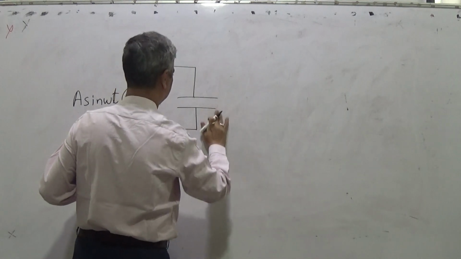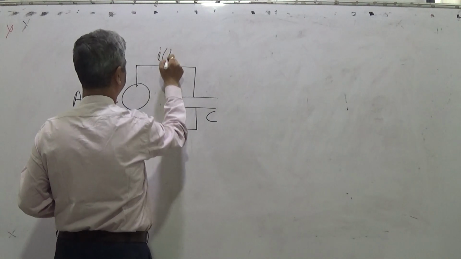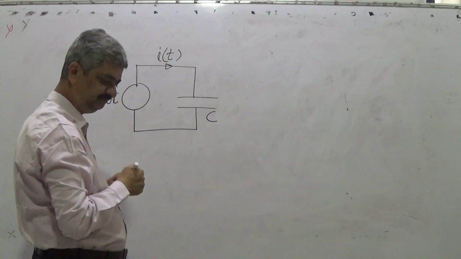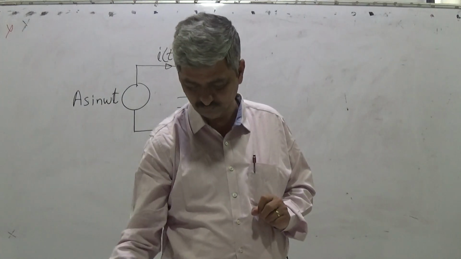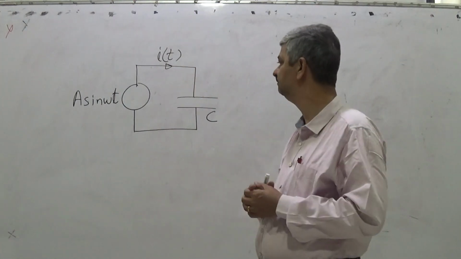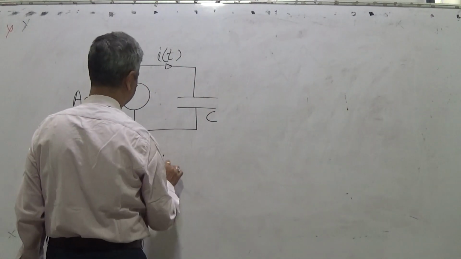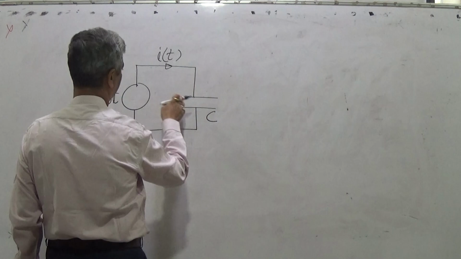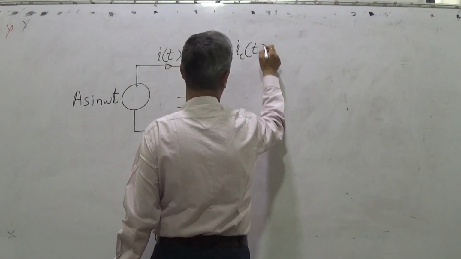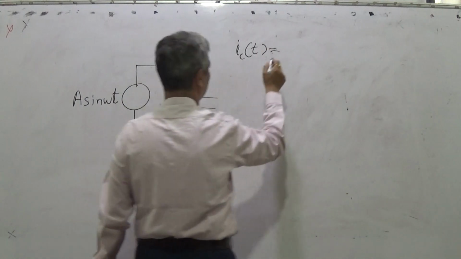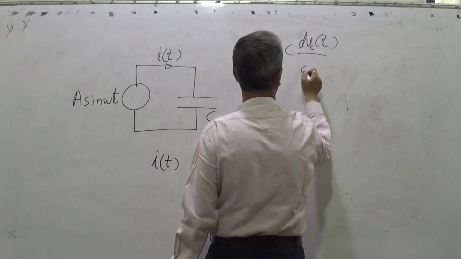It is a capacitor with capacitance C. Now, what will be I(t)? It's simple. We have the capacitor formula: I_C(t) is equal to C into dV_C(t) by dt.